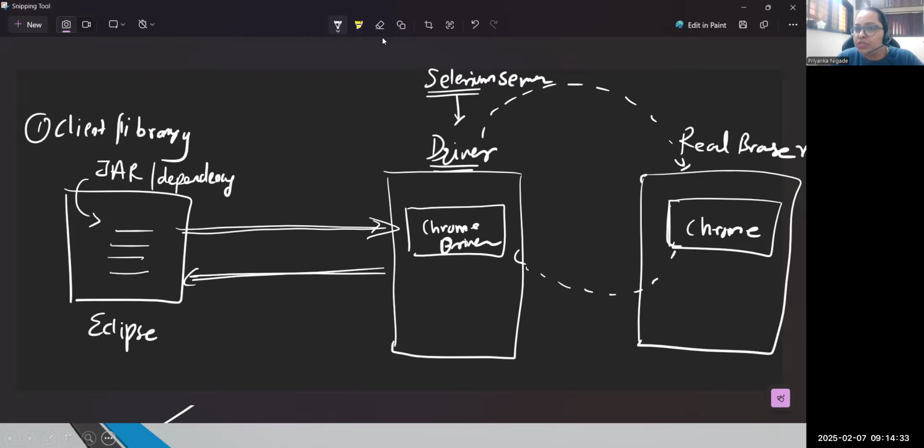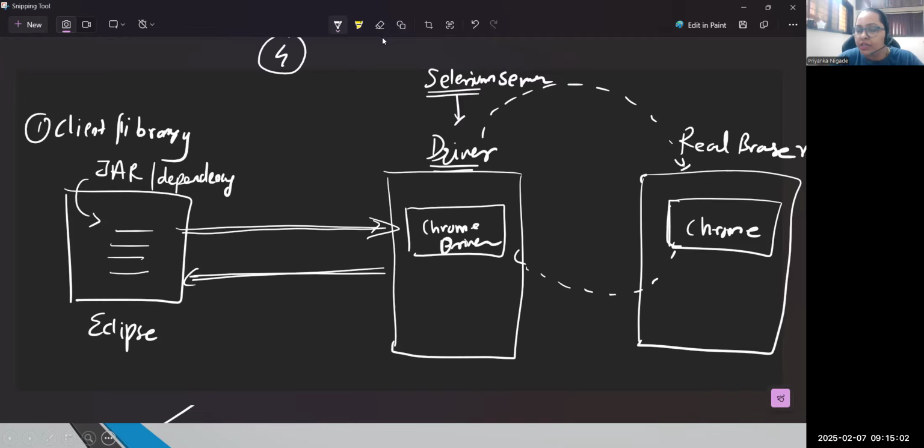Absolutely. Previously, we used the HTTP protocol, right? Now every process has been converted to the W3C form. So in the latest architecture of Selenium, we don't have the JSON protocol. We still use the basic HTTP protocol, because in every web communication we need basic HTTP, hypertext transfer protocol, that is required. But on top of that, we are using W3C.